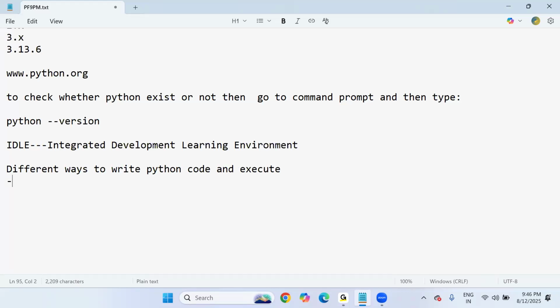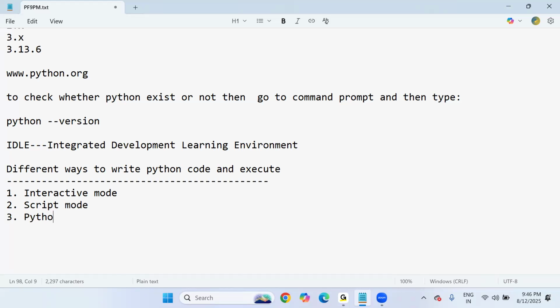Option number one is interactive mode. Option number two, script mode. Option number three, Python IDLE. Option number four, the PyCharm editor. This is our editor throughout the complete Python course, so I'm going to finally launch PyCharm.